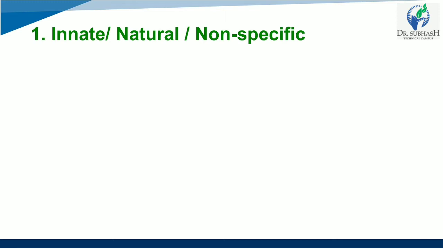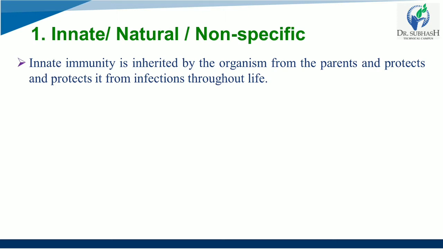innate, natural or non-specific immunity. Innate immunity is inherited by the organism from the parents and protects it from infections throughout life. Ultimately, it is inherited by the organism from the parent, which means that it is genetic. If your parents have some kind of disease, then there is a probability that you can also have the same disease, right?